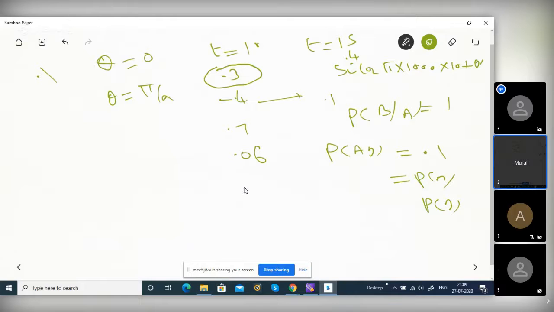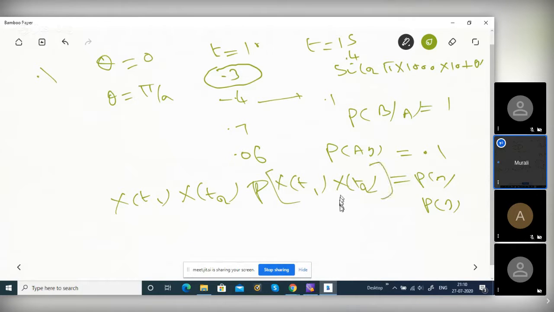Yes. So for x of t1 and x of t2, you have to find out the joint probability. In our case the joint probability is just the probability of t1 only, because given this particular nature, x of t1 is given and x of t2 also is fixed actually.